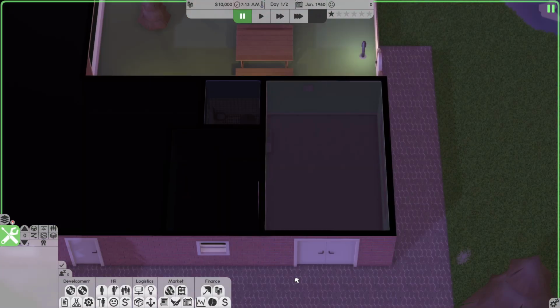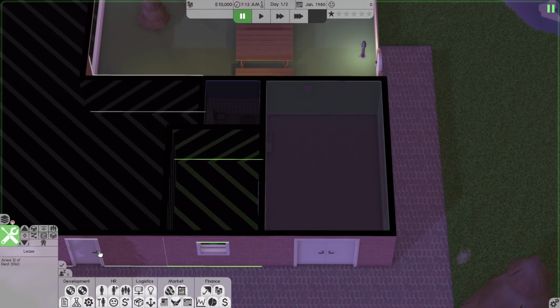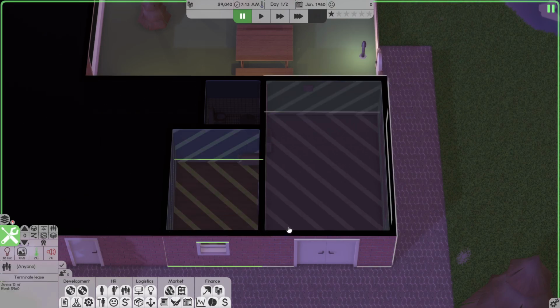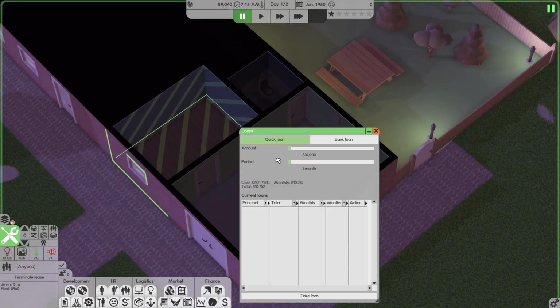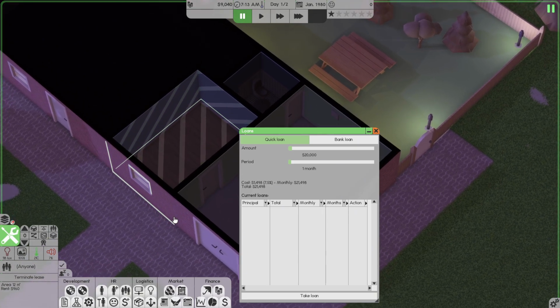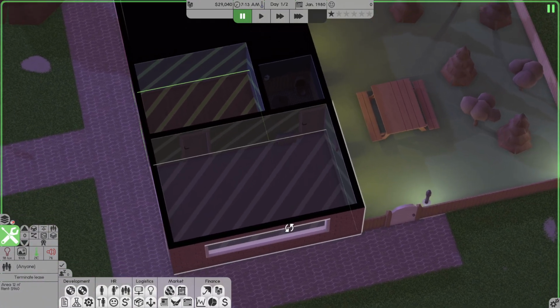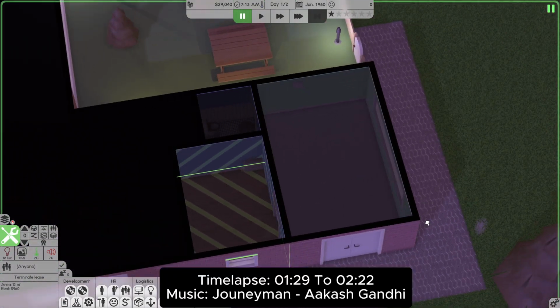Well, the first thing that we'll need to do is rent this additional room, and that will be explained here in a little bit. In the meantime, I am going to take a loan, because $10,000 or $9,000 in this case will not be enough to finish the offices. I'll take a $20,000 loan so we can furnish the place. And let me go work on furnishing the 2 office space, and then I'll be right back.